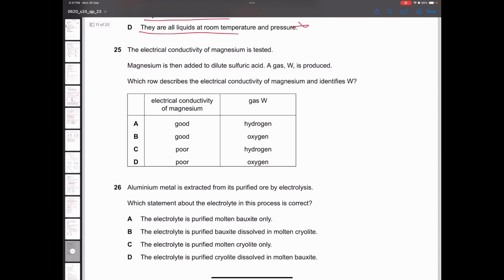The electrical conductivity of magnesium is tested. Magnesium is then added to dilute sulfuric acid. When you add a metal to an acid, hydrogen gas is produced, and a metal is a good conductor. So good, and the gas will be hydrogen. So option A is the correct one.